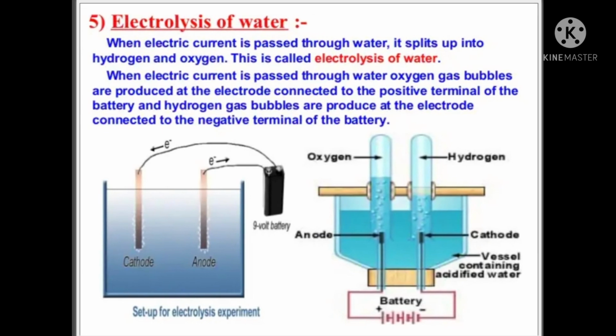Electrolysis of water. When electric current is passed through water, it splits up into hydrogen and oxygen. This is called electrolysis of water. When electric current is passed through water, oxygen gas bubbles are produced at the electrode connected to the positive terminal of the battery, that is the anode, and hydrogen gas bubbles are produced at the electrode connected to the negative terminal of the battery, that is the cathode.